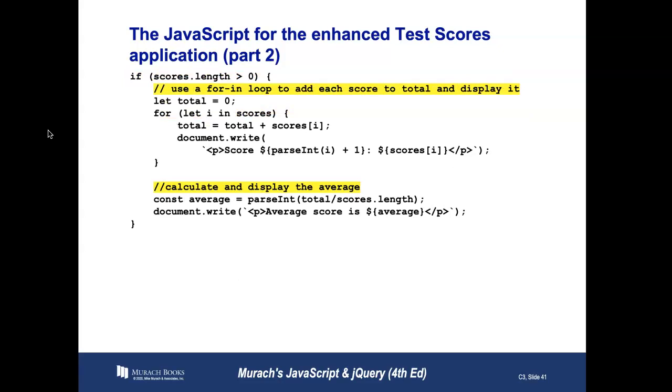Now, if the scores.length is greater than 0, let's loop through those. Let's find the total, and let's output it. So we have score, which is i plus 1, so 1, 2, 3, 4, because we started at 0. And then we have that specific score. And lastly, we can find the average by parsing the total divided by the total number, which is represented by scores.length. So that is the way we can do these two mini applications.